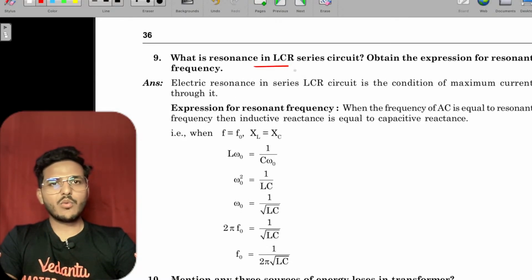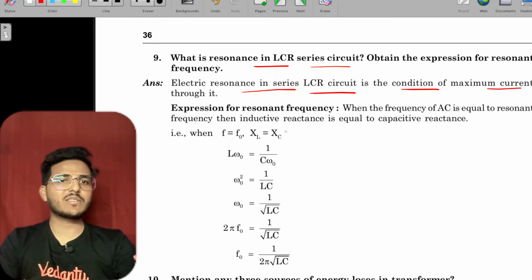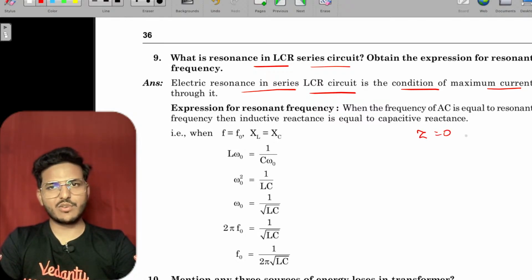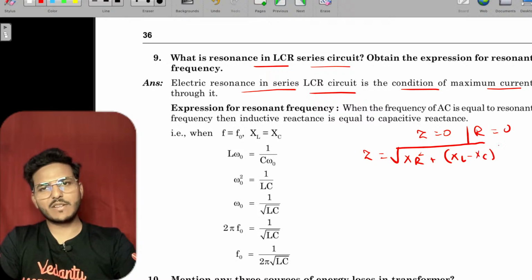See, electrical resonance in LCR circuit is the condition for the maximum current through it. In this condition, as you know, Z equals 0. In LCR circuit, Z equals under root of XR square plus XL minus XC square.